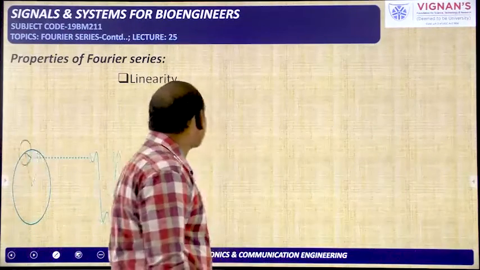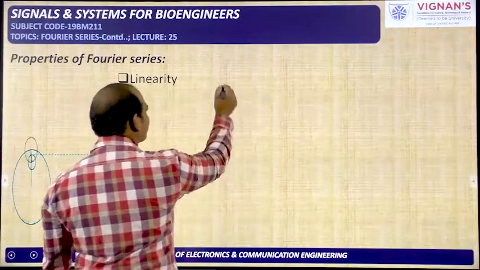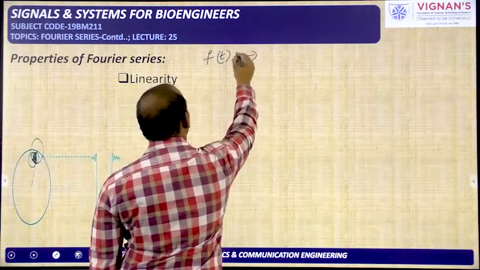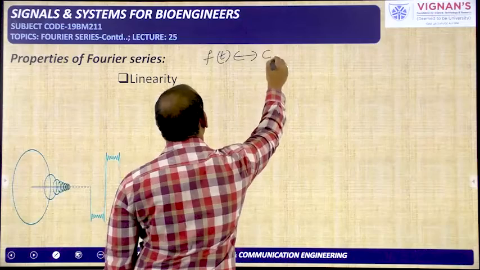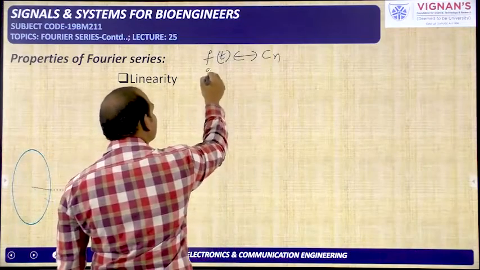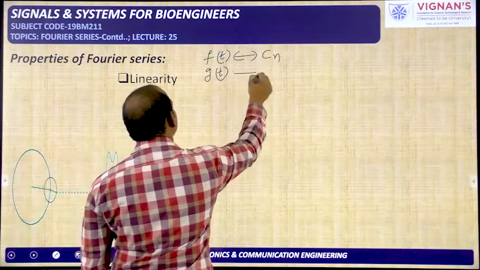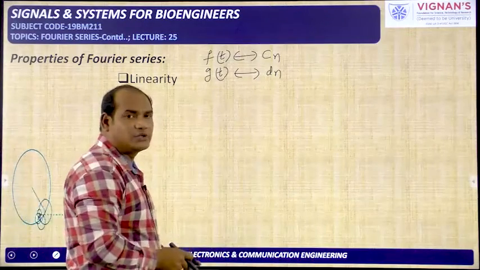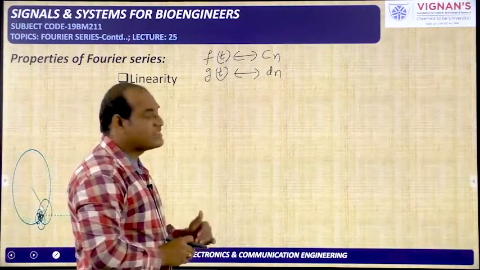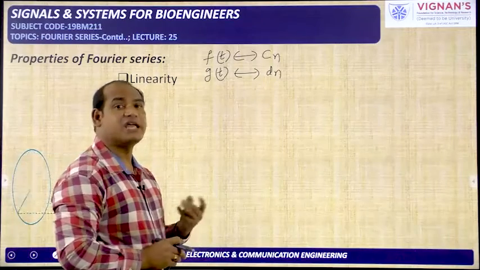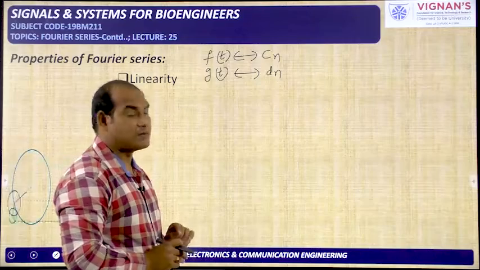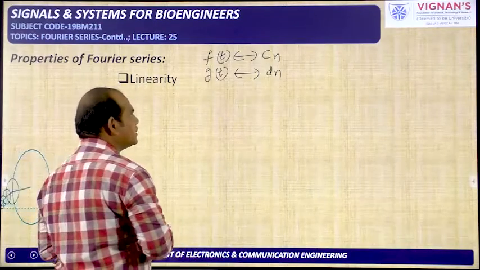Linearity property means, for example, here I have taken one periodic signal f of t, which is having the Fourier series coefficient represented with Cn. Another periodic signal g of t is there, which is having the exponential Fourier series coefficient dn. And you need to take one condition here, that is these two are having the same time period, for example capital T or capital T naught, whatever it may be. Okay, so that is the condition you need to take.